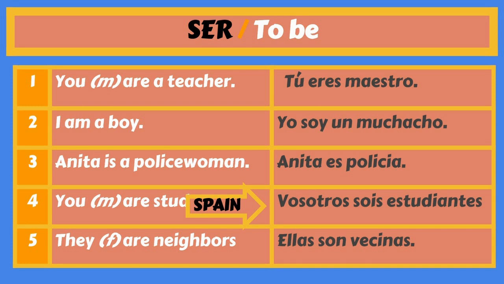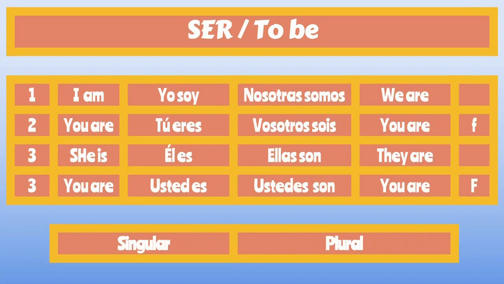You, masculine, are a teacher. Tú eres maestro. Notice that there is no un. I am a boy. Yo soy un muchacho. O yo soy un chico. Anita is a policewoman. Anita es policía. Policía is a profession. No need for una. Now you are students. Vosotros sois estudiantes is for people in Spain, because if it was in another country, it would be ustedes son estudiantes. They are neighbors. They is feminine. Ellas son vecinas.